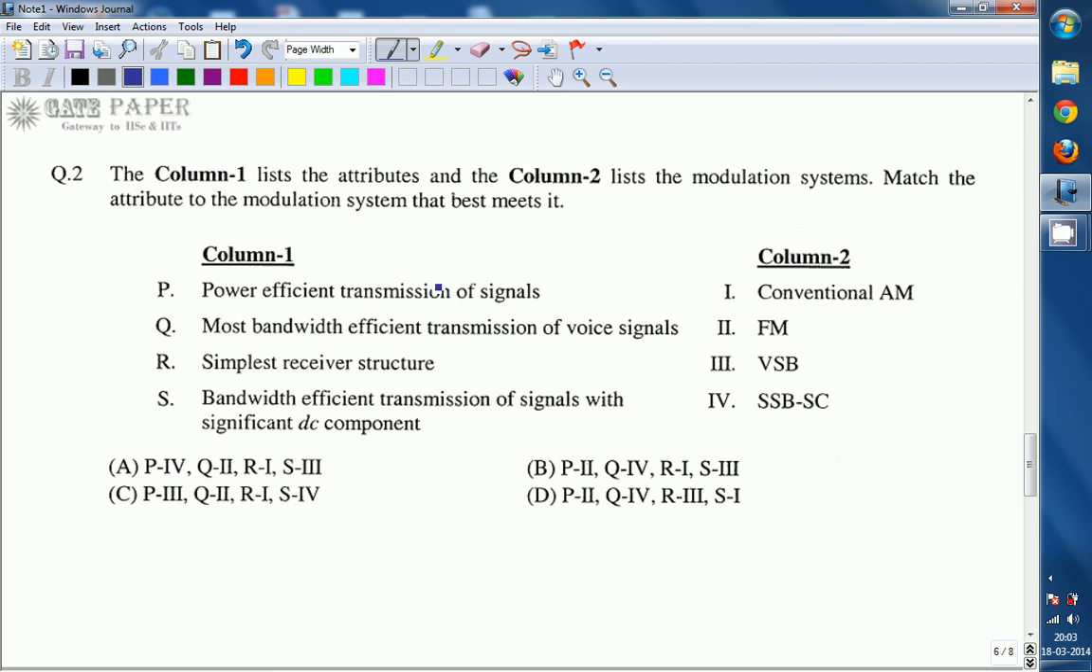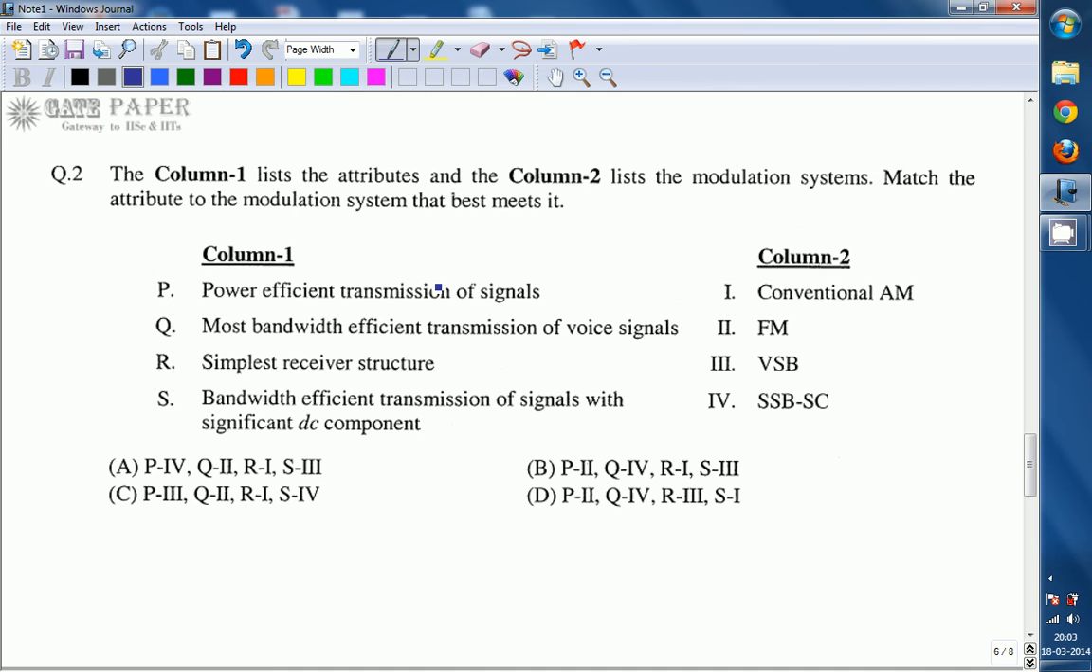P is the first one, power efficient transmission of signals. The second one, Q, is most bandwidth efficient transmission of voice signals. R is simplest receiver structure, and S is bandwidth efficient transmission of signals with a significant DC component. In column 2, four modulation techniques are given: conventional AM, FM, VSB and SSBSC. Now we'll see what the correct matchings are.